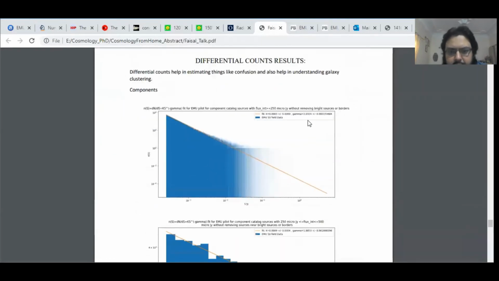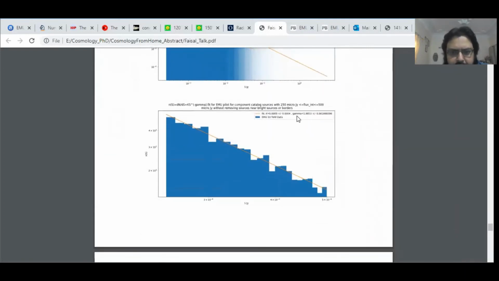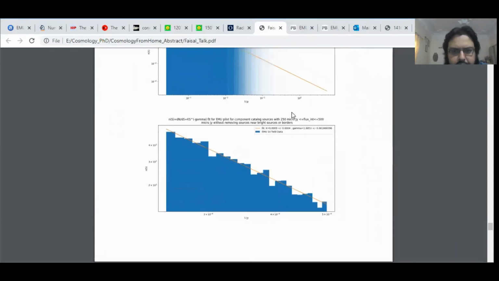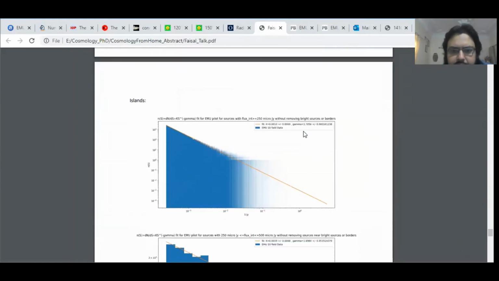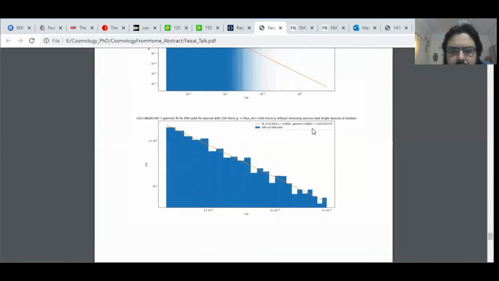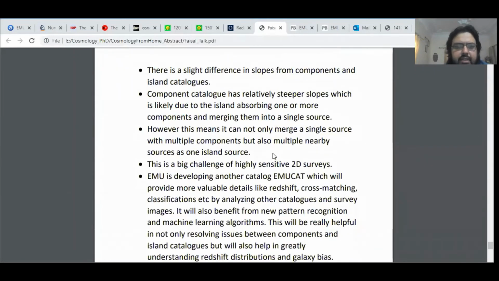This is the differential slopes. In component it is 2.03 if you consider the whole field and all the sources, and then if we restrict between 250 and 500 microjanskys, we get a slightly lower 1.88. And then for island we have 1.78 and 1.698. So for the flux-restricted area, there's a slight difference in the slopes from the component catalog.